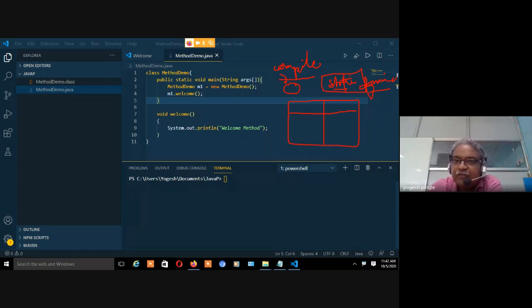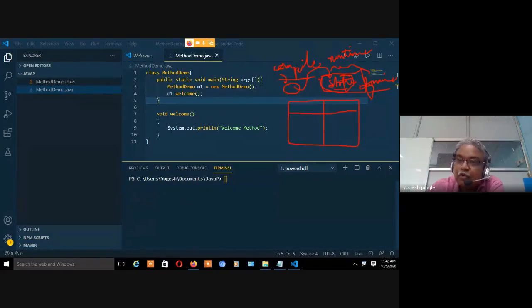Now I want to run this file. So what I'm doing? I'm loading this file into the RAM. And once you are loading the file in the RAM, it is called static runtime. So this is something called a runtime only. ये पूरा runtime ही है, right? This is runtime only, right?